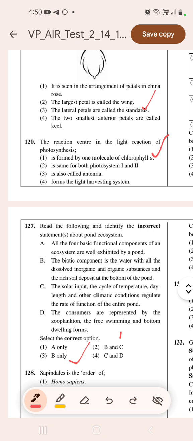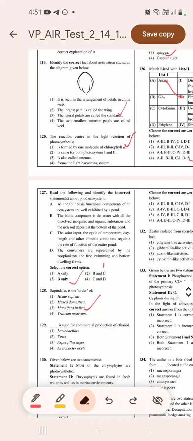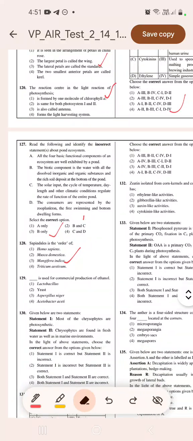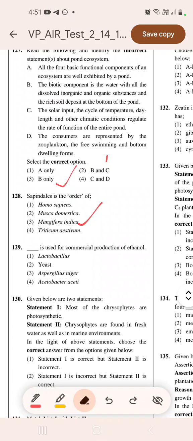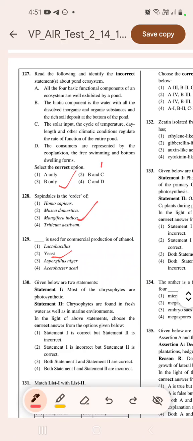Now Sapindales is the order of Mangifera indica. Dash is used for commercial production of ethanol. Yeast, Saccharomyces cerevisiae. Then 130. Statement 1. Most of the chrysophytes are photosynthetic. Statement 2. Chrysophytes are found in fresh water as well as marine water. Both statements are correct.